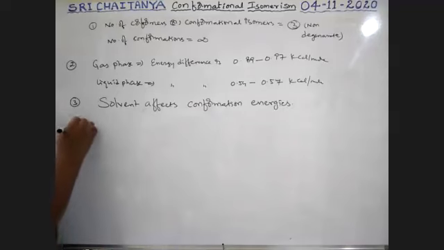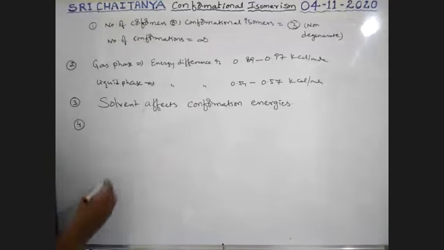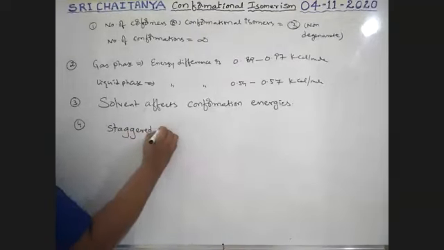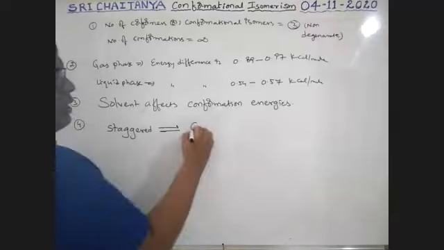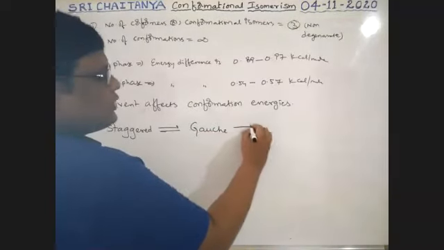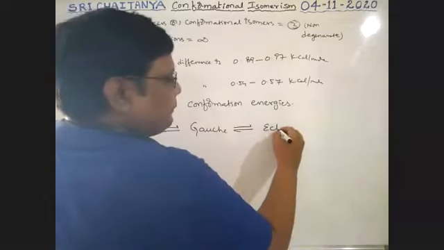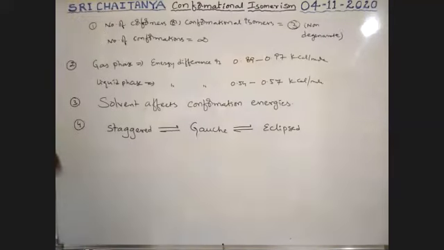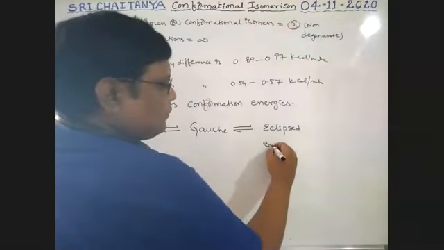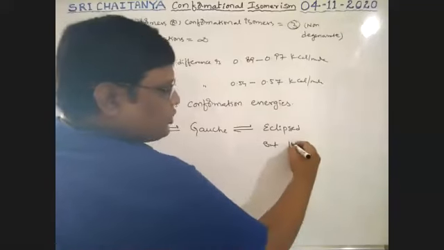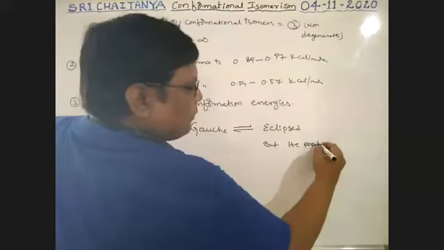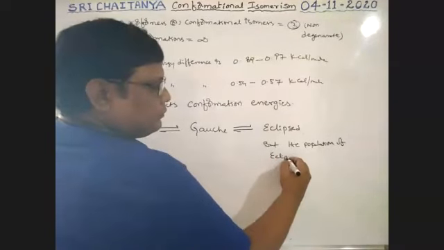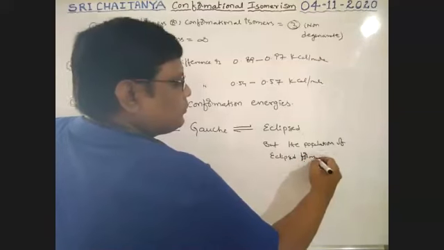Okay. Next, here staggered is in equilibrium with gauche, which is in equilibrium with partially eclipsed, which is in equilibrium with eclipsed. But the population of the eclipse form is equal to 0.